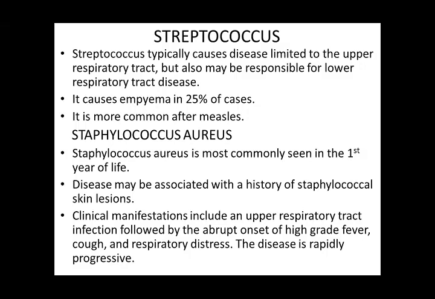Clinical manifestations include an upper respiratory tract infection followed by an abrupt onset of high-grade fever, cough, and respiratory distress. The disease is rapidly progressive.